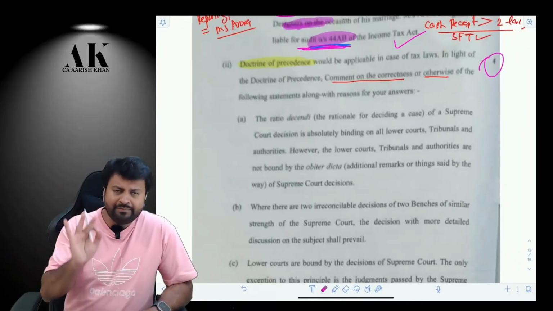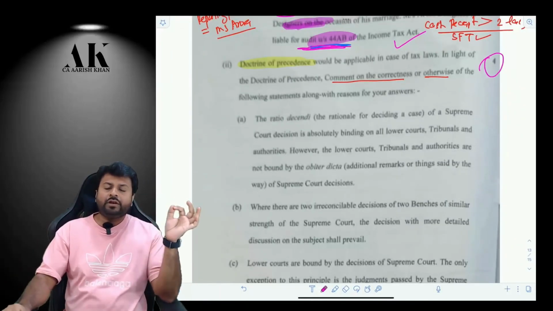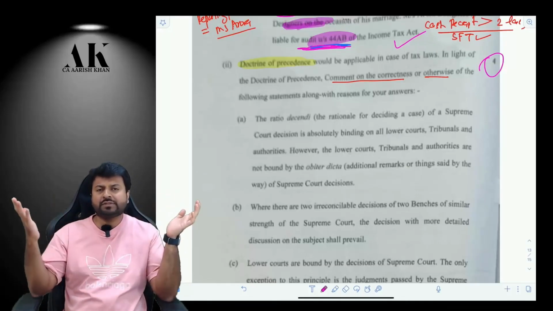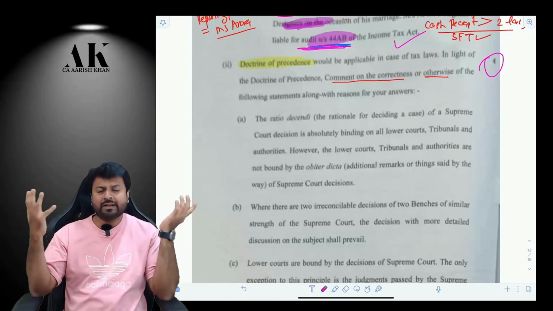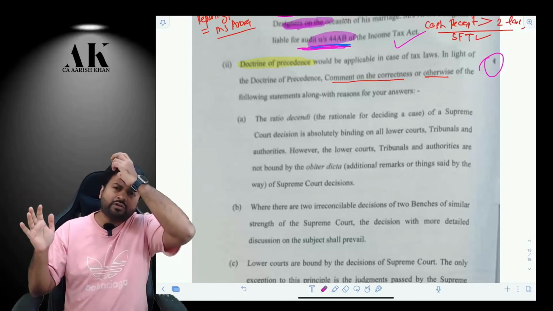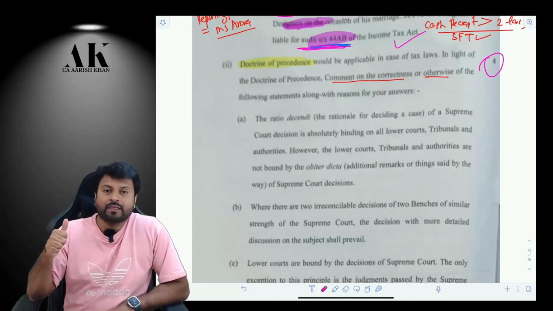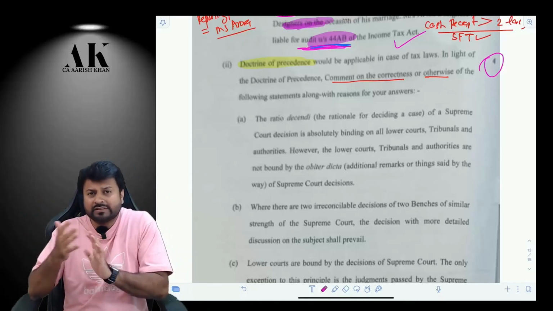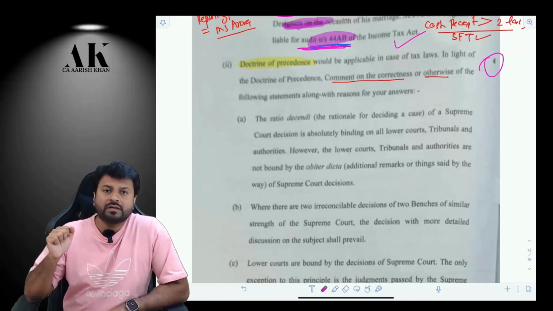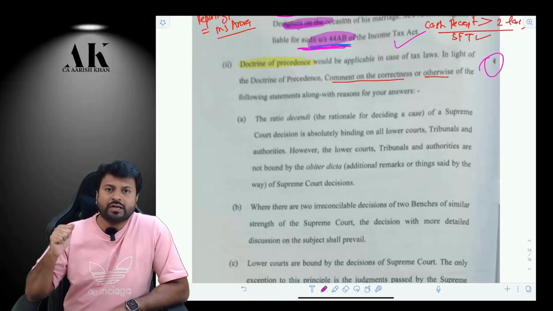This is purely based on what? Logic. Purely based on conceptual studies. I have told you in the class also there are a lot of fundamental principles of taxation law, or for that matter any law, which one has to keep in their mind. I have taught you a lot of principles in class, and some are related to this question. So I'll just repeat the principles which I have said in class.